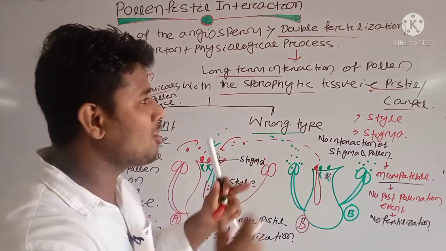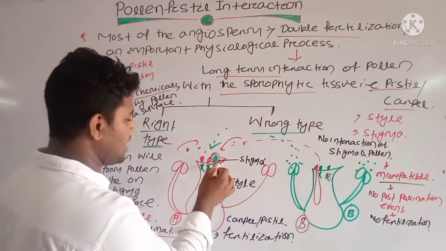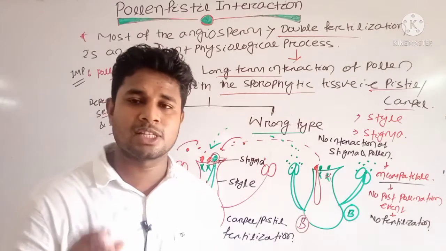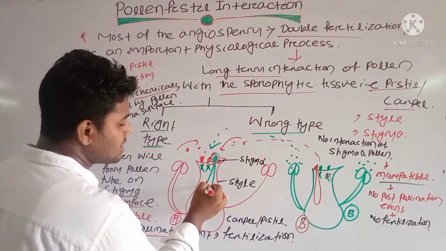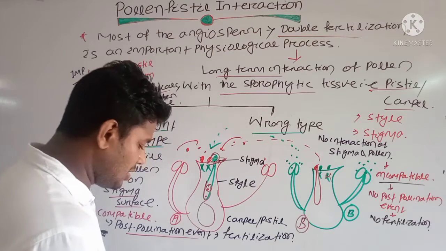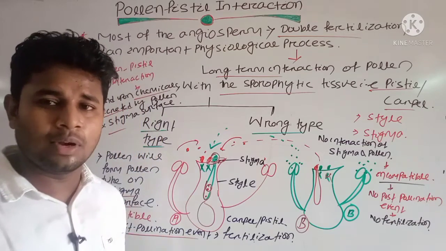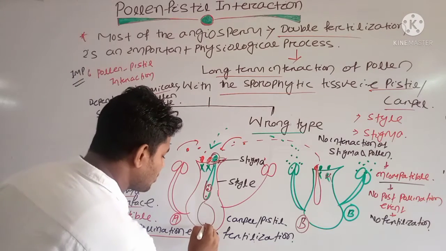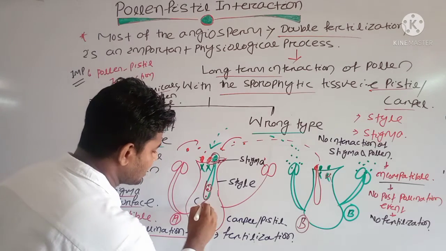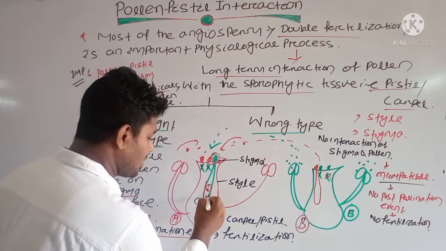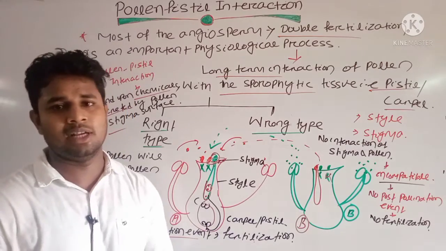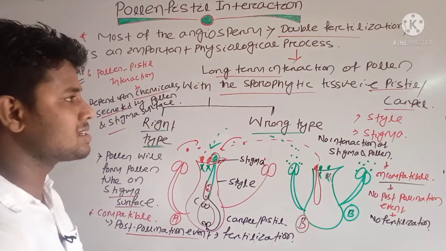Basically, a long-term interaction occurs between stigma and pollen, and after this process, when the pollen grain is selected by your stigma surface, there is formation of a pollen tube, and inside that pollen tube there is presence of the gametes. We know that inside the ovary there is presence of ovule, and inside the ovule there is presence of the embryo sac. Towards the micropyle there is presence of the egg cell and the synergids, and at the chalazal end there is presence of the antipodals. The male gamete will come and enter through the micropyle and fuse with the egg to form the zygote.